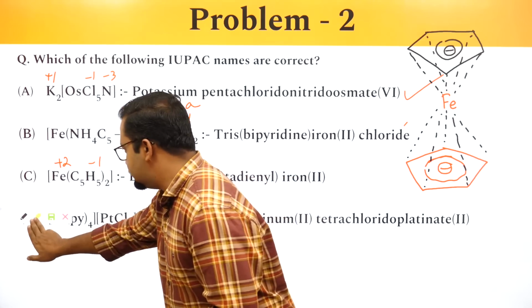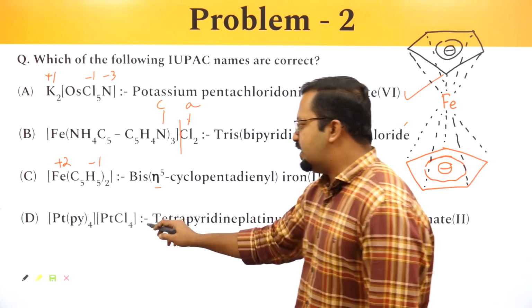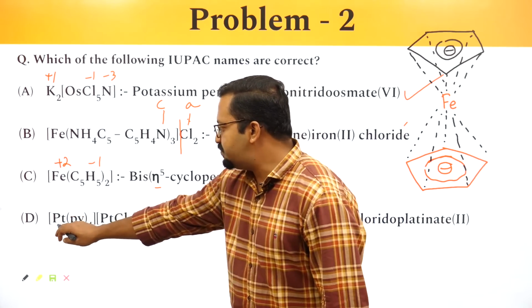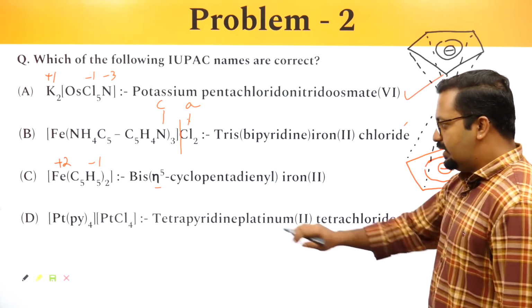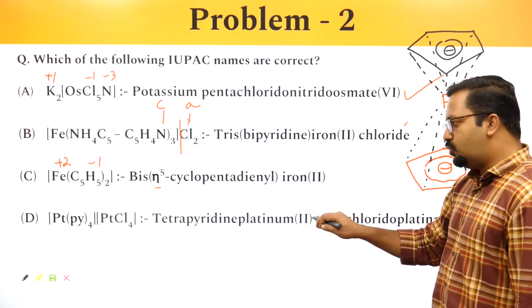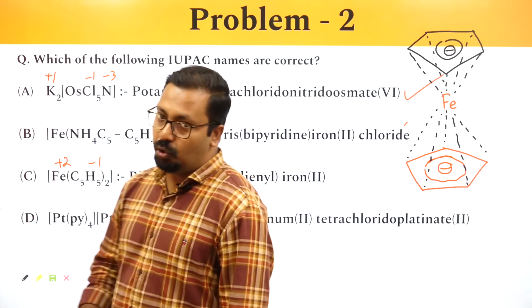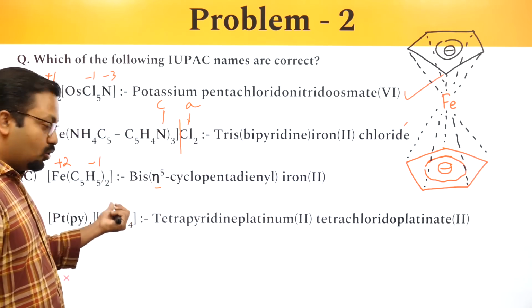The last one is this: [Pt(Py)4][PtCl4], cationic, anionic. So इसमें platinum रहेगा, यहाँ पे platinate हो जाएगा. So tetrapyridine platinum 2, tetrachlorido platinate 2, because total negative charge is due to chloride or chlorido.